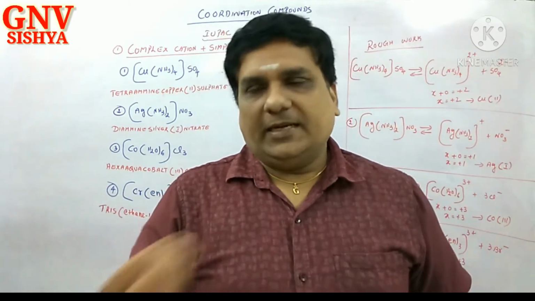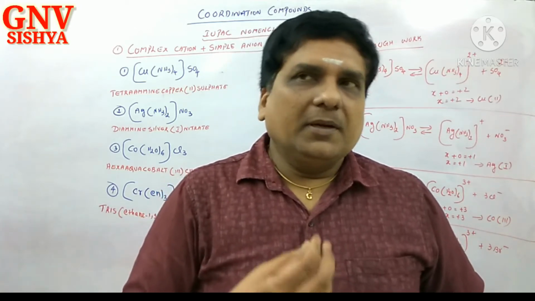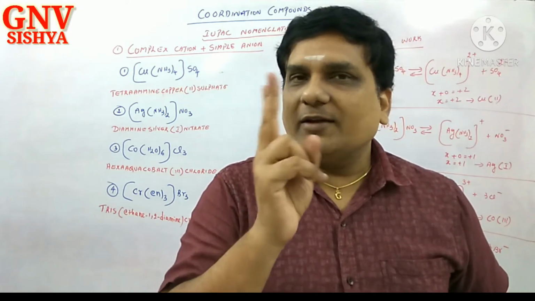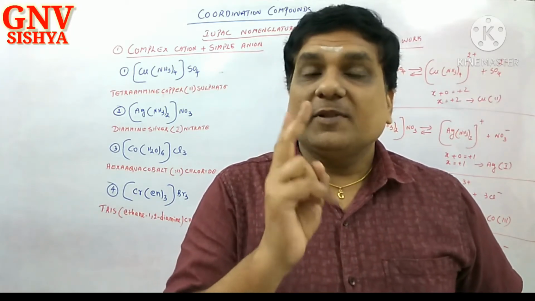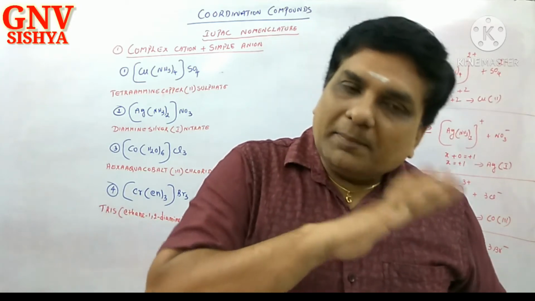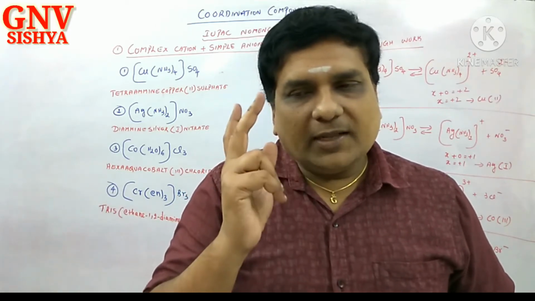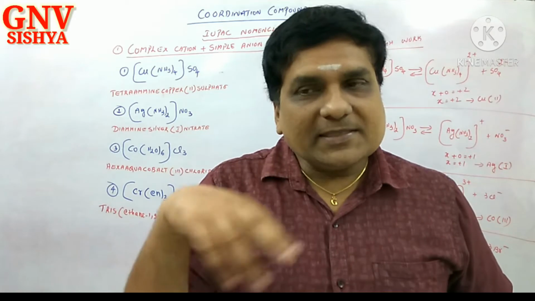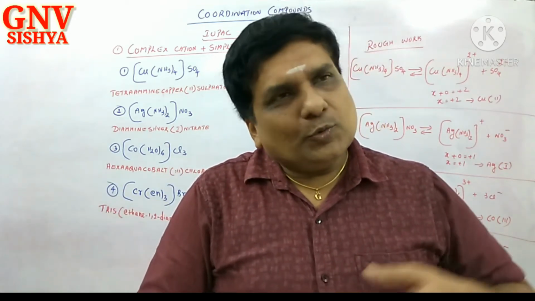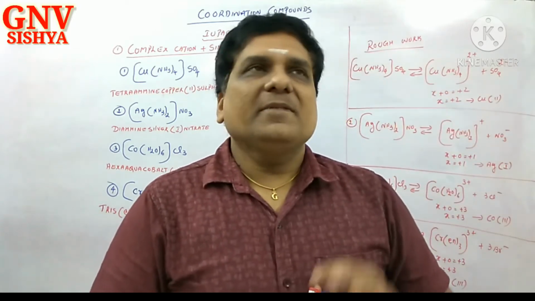Next one is identifying the counter ion. You don't have a counter ion in two cases, my dear students. What are they? In a neutral complex, no counter ion. In complex cation, complex anion cases, no counter ion. You get a counter ion only for complex cation, simple anion, and simple cation, complex anion. Can't you remember and retain this in your memory, which is very easy? Okay.